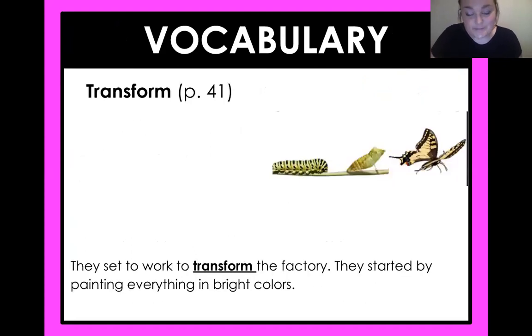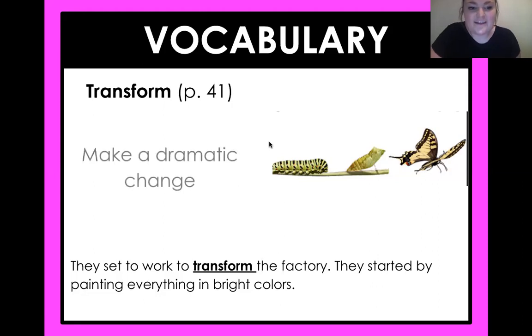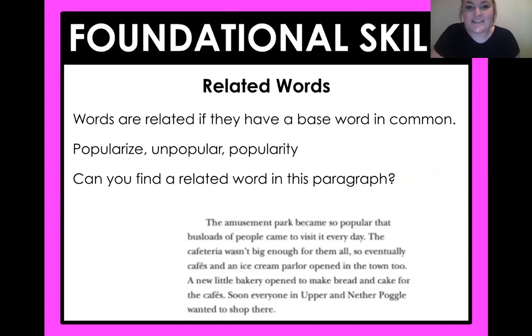What about this word? Transform. Good job. They set to work to transform the factory. They started by painting everything in bright colors. And then here we see how a caterpillar transforms into a butterfly. So what does transform mean? Yep, to make a dramatic change.